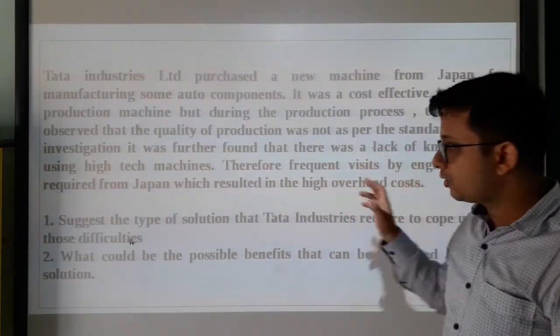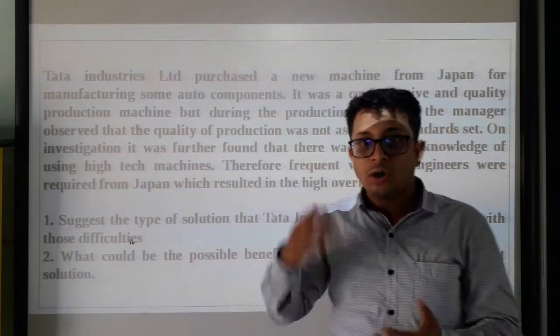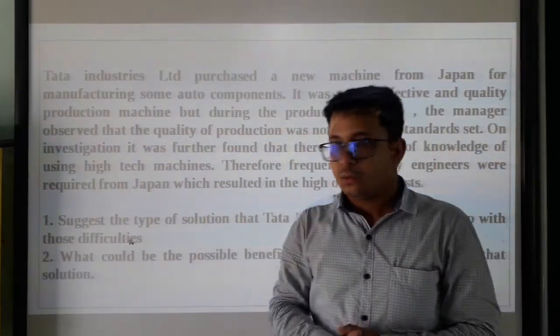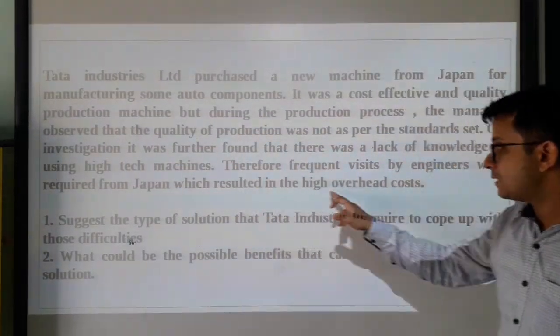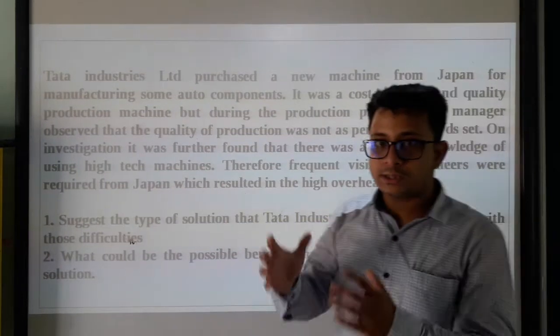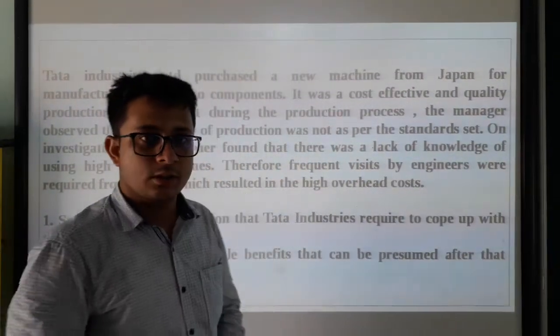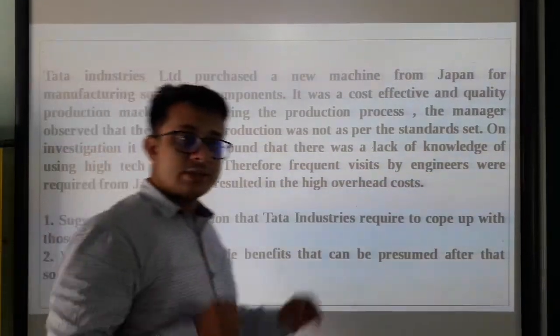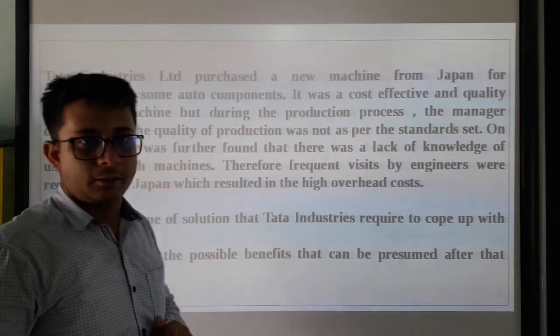Overhead means a beyond expected cost. One of the problems this particular case is facing is the high overhead cost. Whatever cost they estimated previously, now they are facing high overhead cost, because there are frequent visits by engineers from Japan.